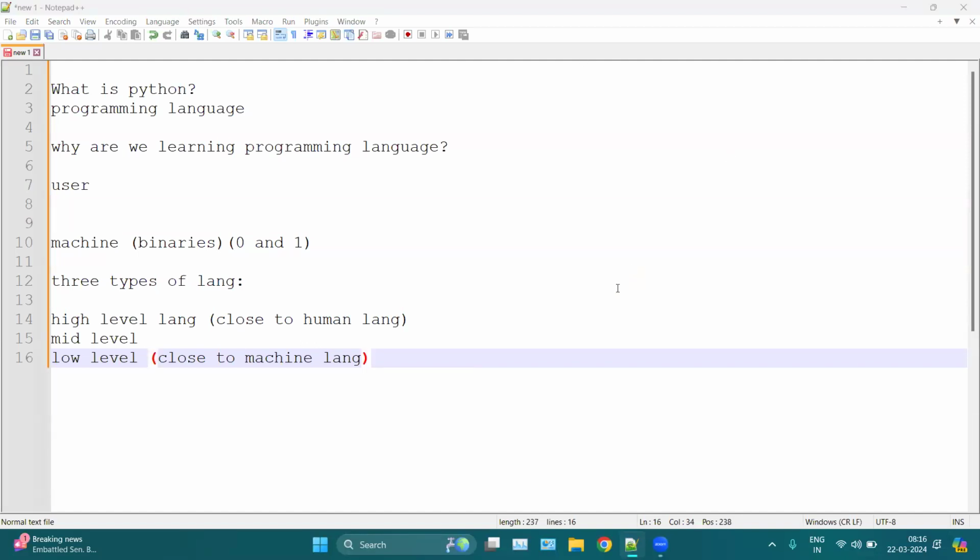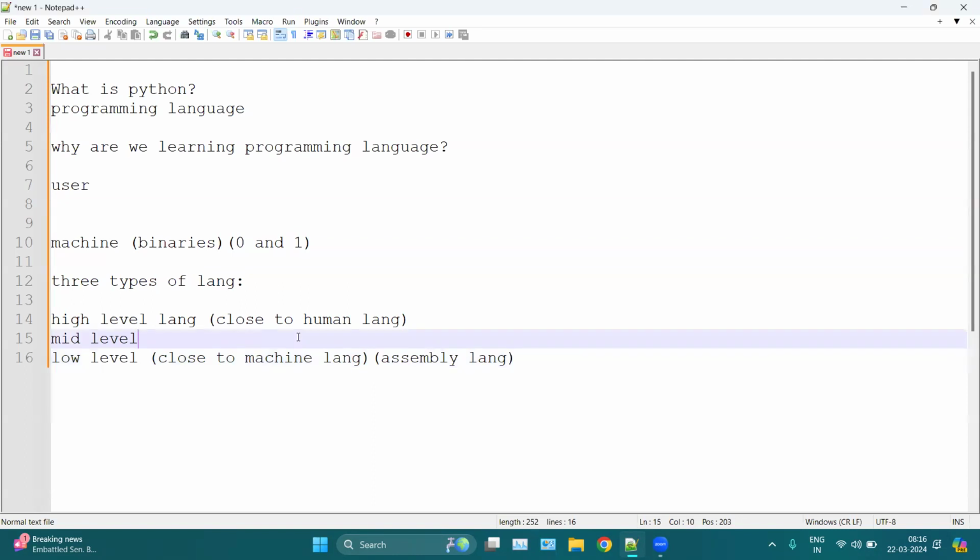Let me mention here assembly language. Assembly languages are a combination of symbols or binaries, especially numbers and symbols. Those are known as low-level languages, which are specifically close to machine language.